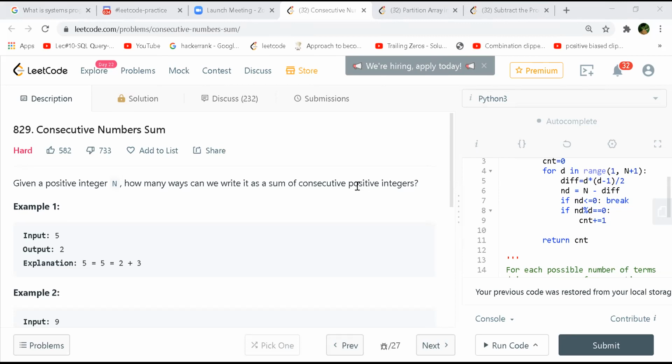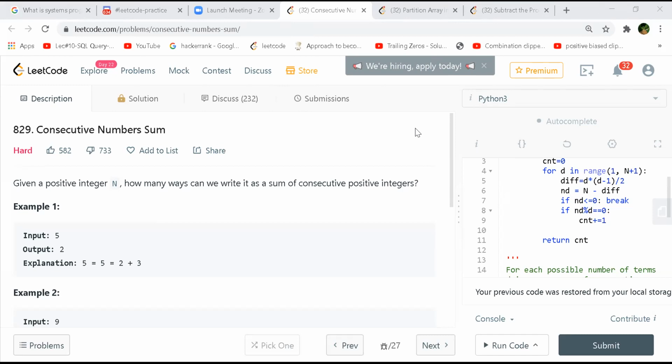What is the time complexity of the brute force solution? I guess it will be n squared, because the starting point will always be from 1 to n, and then at most we have to traverse n by 2 elements.